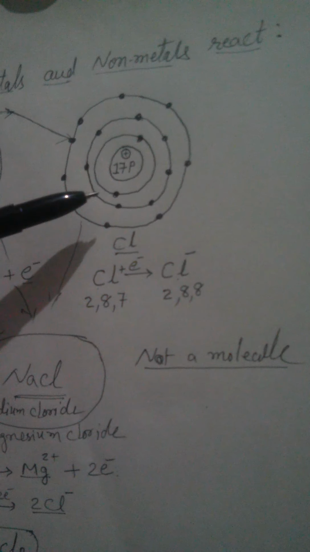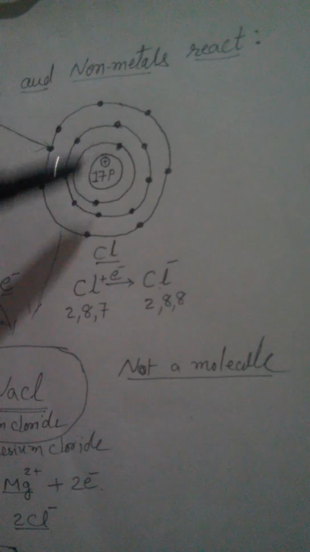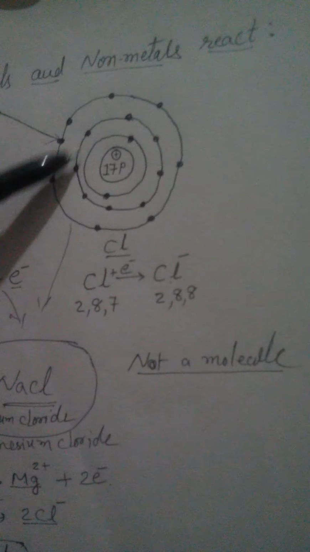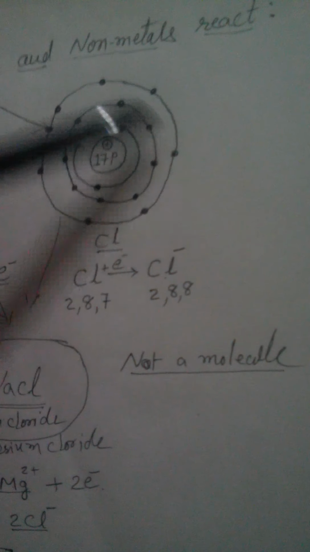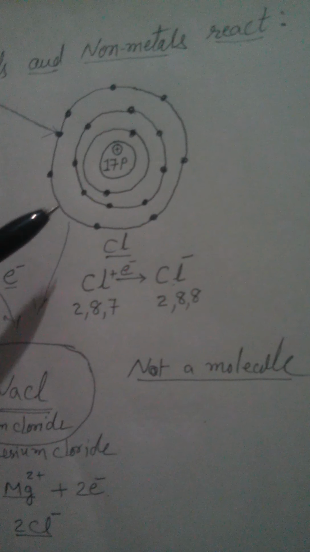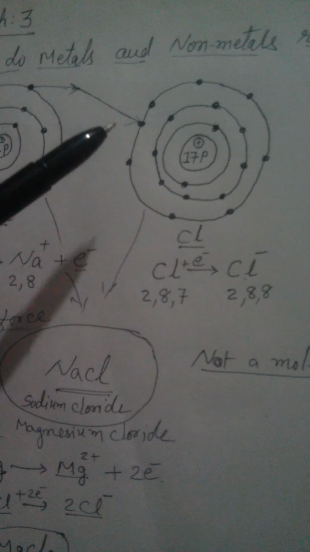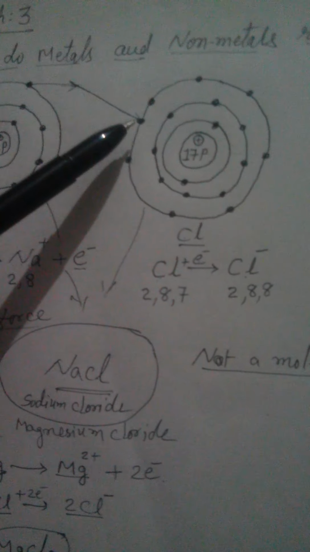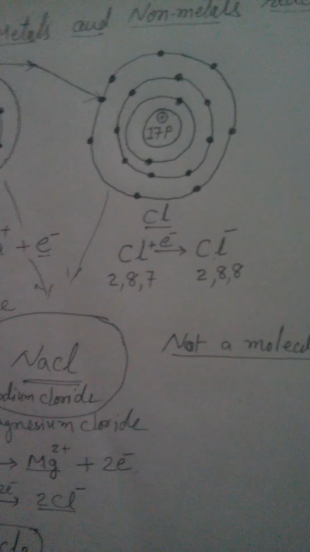According to this picture, 2 electrons are in the innermost or first orbit, 8 electrons are in the second orbit, and in the outermost orbit there are 7 electrons. So to complete the octet, chlorine needs 1 electron. So it tries to catch the electron, accept the electron, and turn into a negative ion.